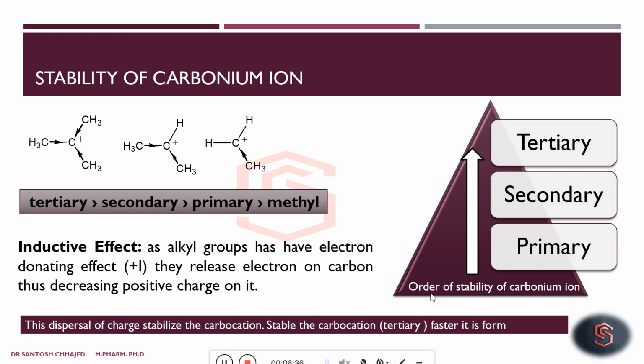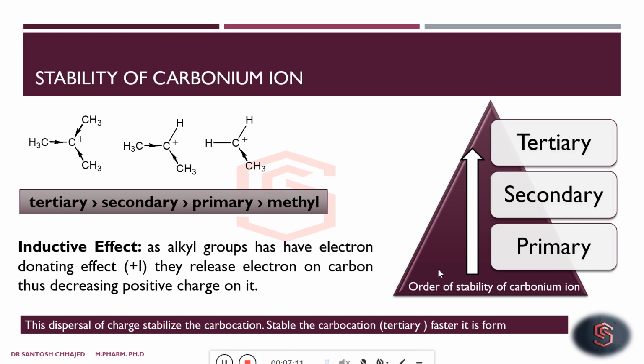If you try to compare their stability, it has been found, if you observe this pyramid carefully, that tertiary carbocations are more stable than the secondary, and secondary carbocations are more stable than the primary and methyl carbocation. So primary is the one which is least stable, whereas secondary carbocations have intermediate stability as compared to tertiary and primary.